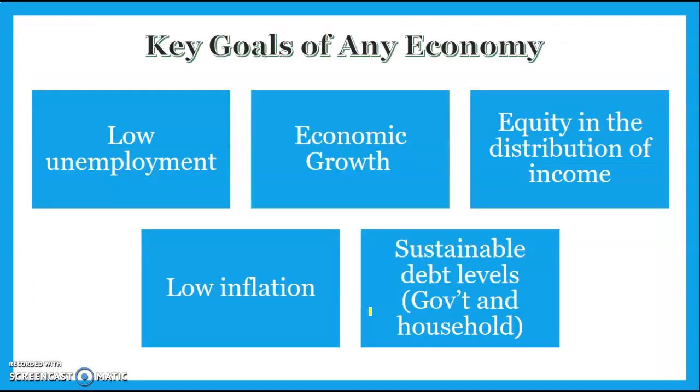So essentially, there's 5 key goals for an economy, and we're going to discuss these throughout the next few videos. So we want to keep unemployment low, we want economic growth to be strong, we want to achieve relatively equitable distribution of income, so it's fair between citizens, not equal, because we don't want communism, but an equitable distribution of income. Low inflation, which means we want to keep prices relatively low, not growing too fast, and also sustainable debt levels, so the government and also the household sector are not going into too much debt.